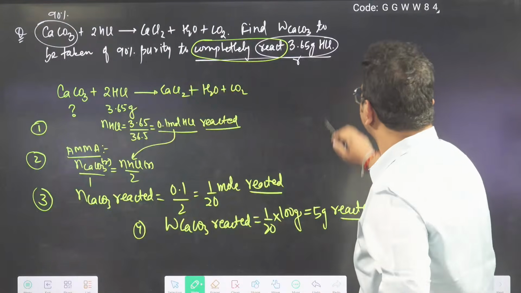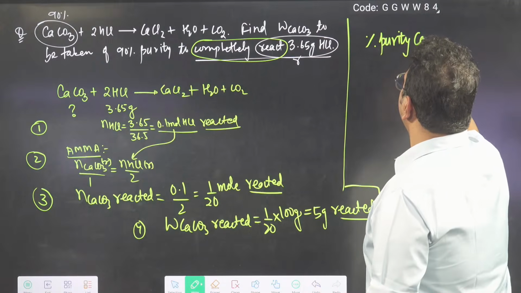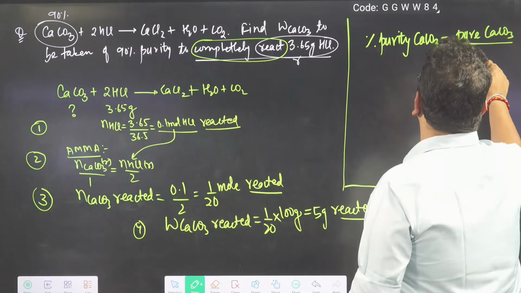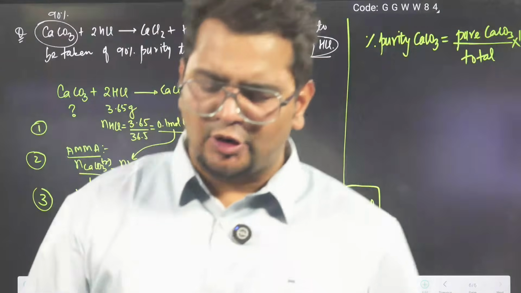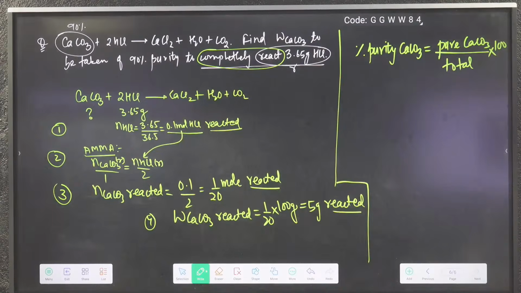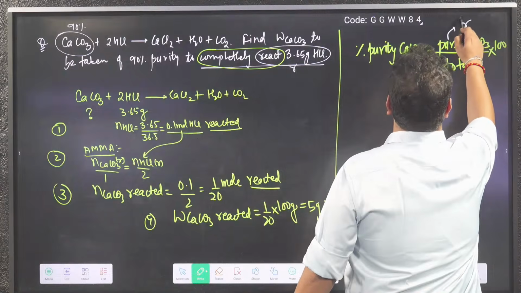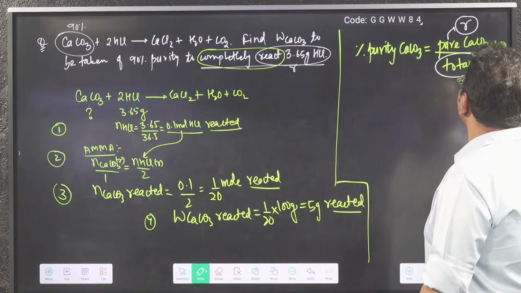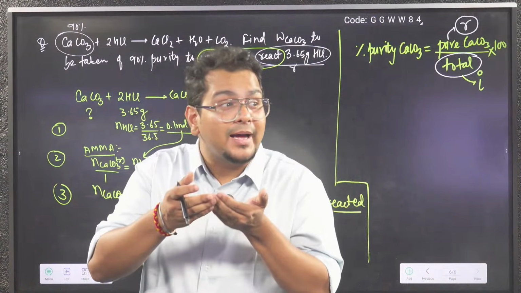Now tell me. Percent purity of CaCO3 will be pure CaCO3 upon total into 100. That's the basic percentage formula, na? Percentage of anything will be that thing upon total into 100. Correct, bhai? Now listen carefully what I'm saying. Pure CaCO3 is the reacted CaCO3. And total CaCO3 is the initial CaCO3. Sir, you are going to apply the same formula, R by I into 100.